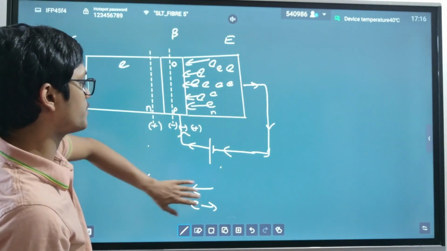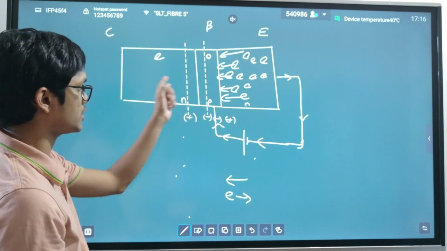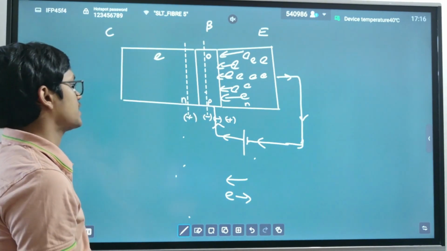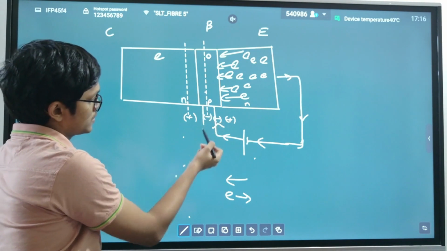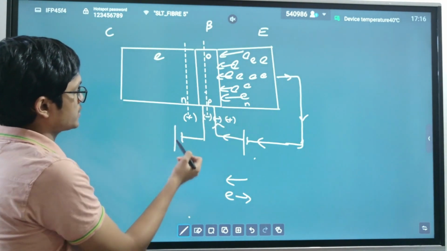Now when we are properly biasing a transistor, what we do is we reverse bias this PN junction. Reverse bias means we give negative to the P side and positive to the N side.